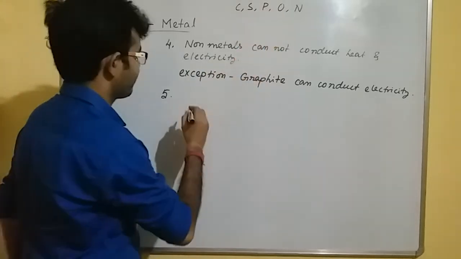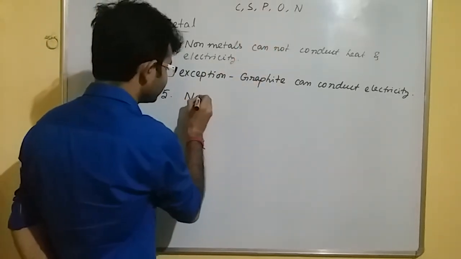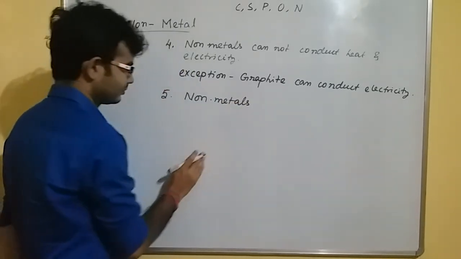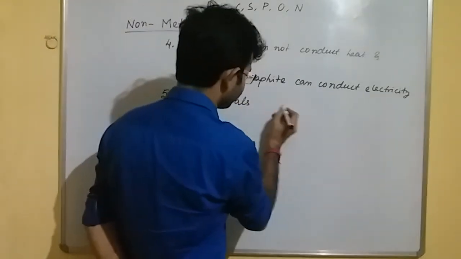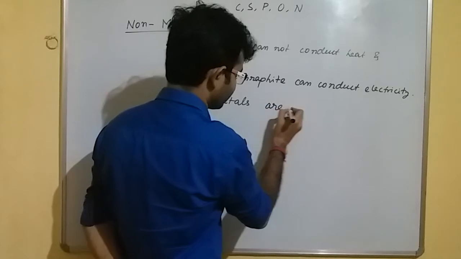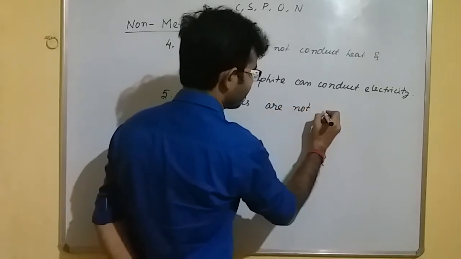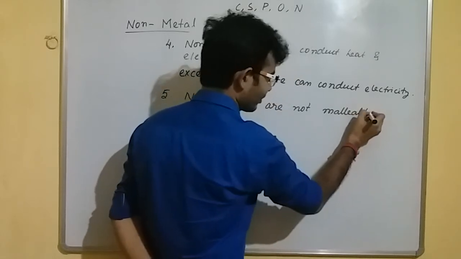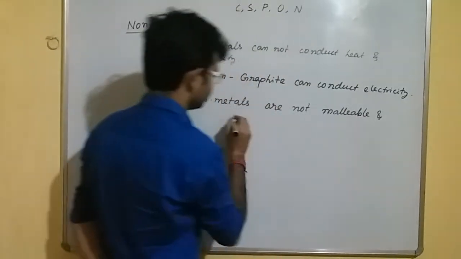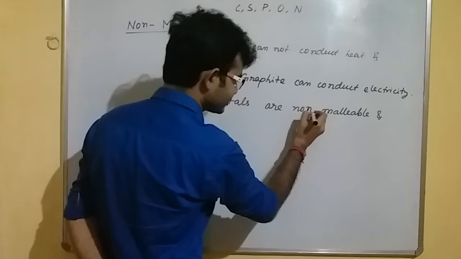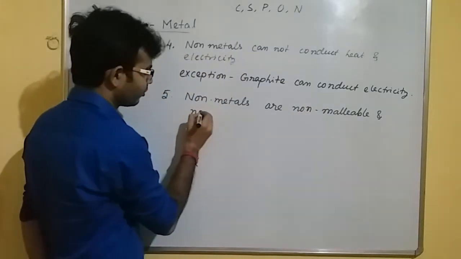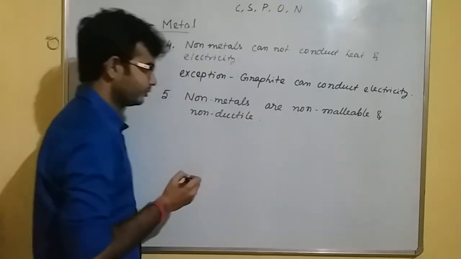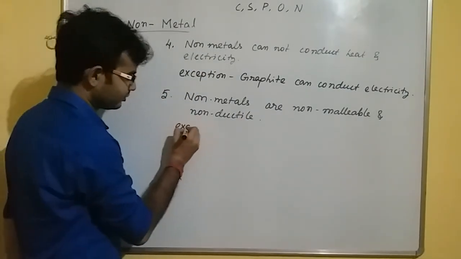Number 5. Non-metals are not malleable and are non-malleable, you can say non-malleable and non-ductile. Okay, here is an exception.